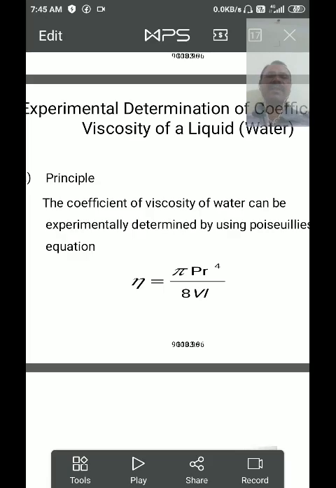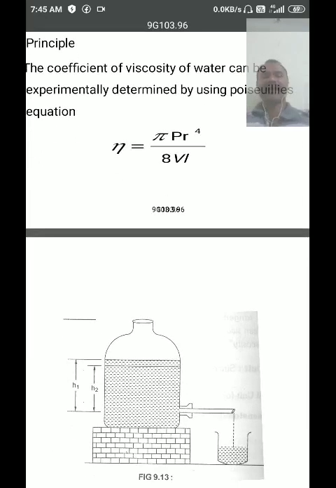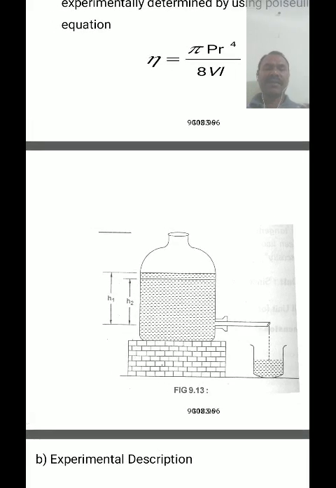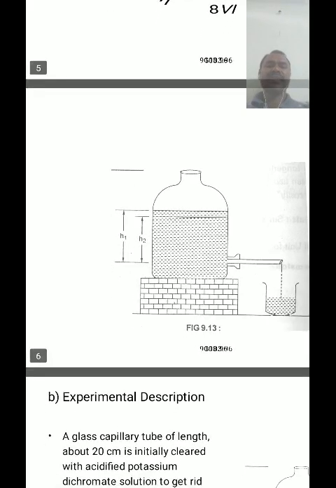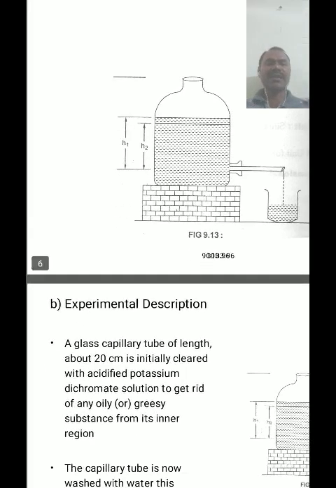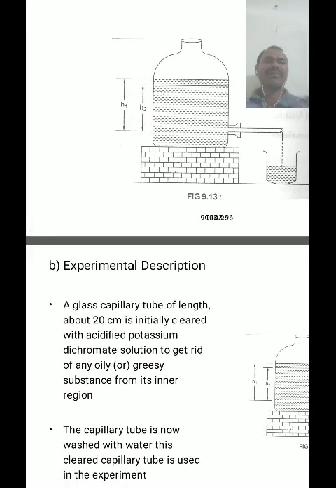The main equipment required in this experiment is: an aspirator bottle, a 500 ml beaker, a rubber cork, and a capillary tube of uniform cross-sectional area. For measuring the height of water in the aspirator bottle we use a traveling microscope, and we also use a simple physical balance to know the weight of the liquid that flows from the aspirator bottle into the collecting 500 ml beaker.